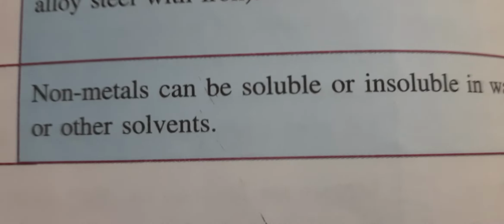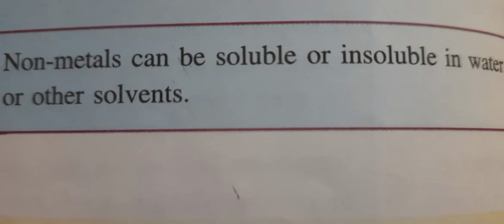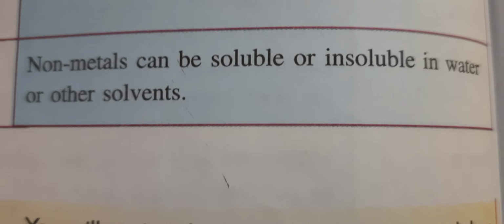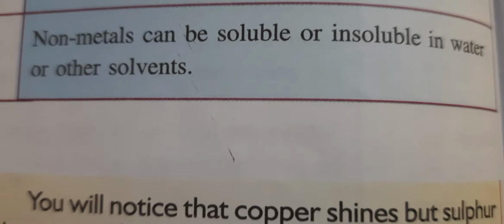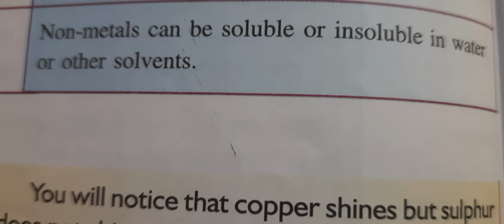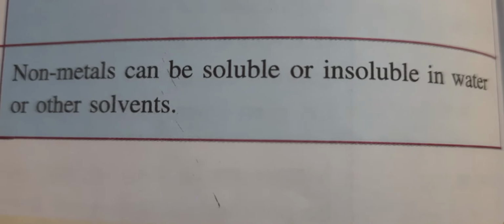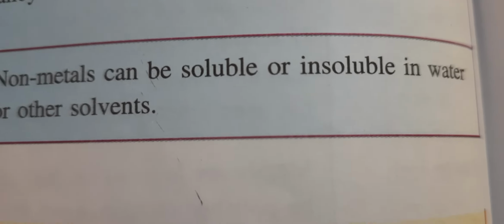Understood? So non-metals can be soluble and insoluble, like diamond. If you try to dissolve diamond, a non-metal form of carbon, in water, it will not dissolve. That means non-metals can be soluble as well as insoluble.